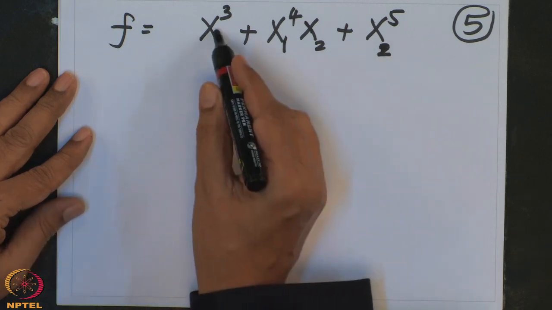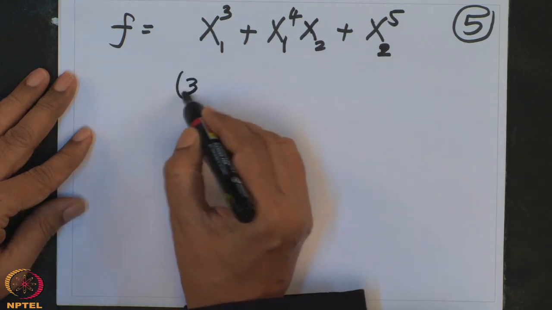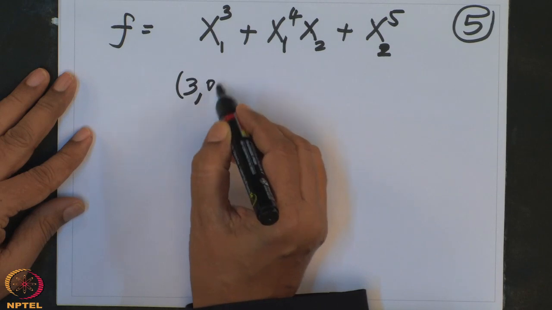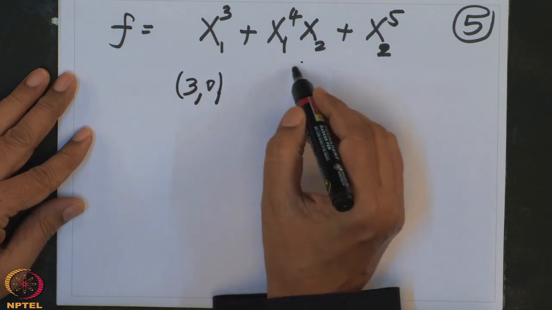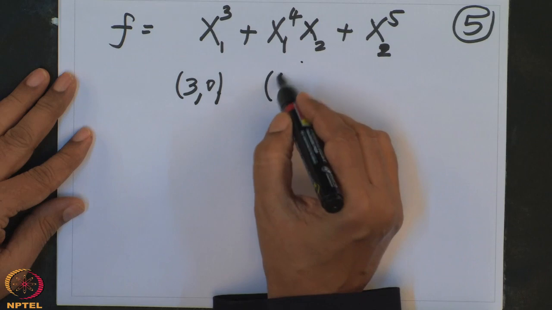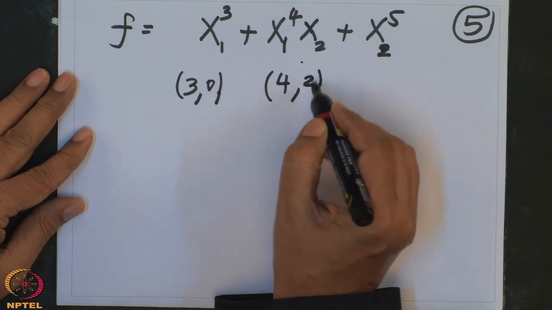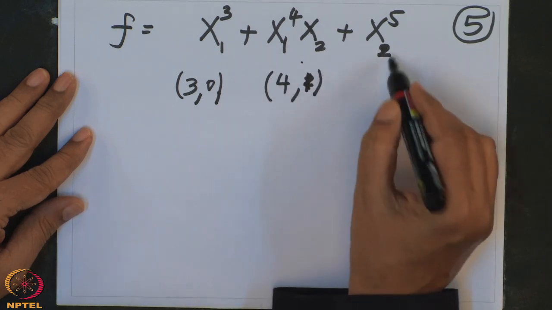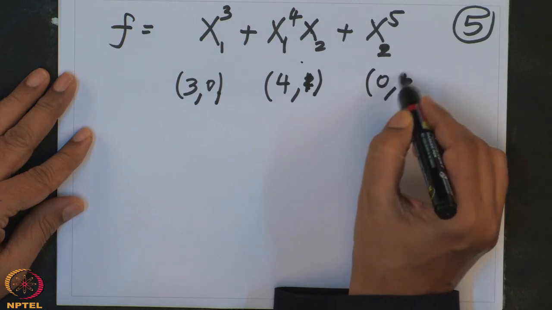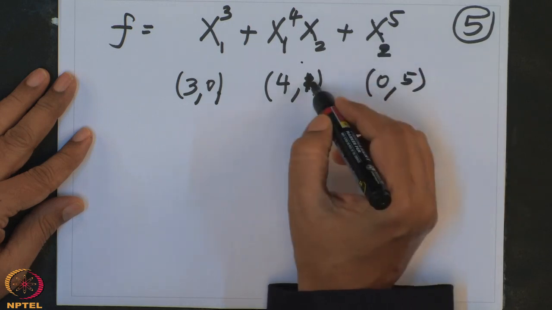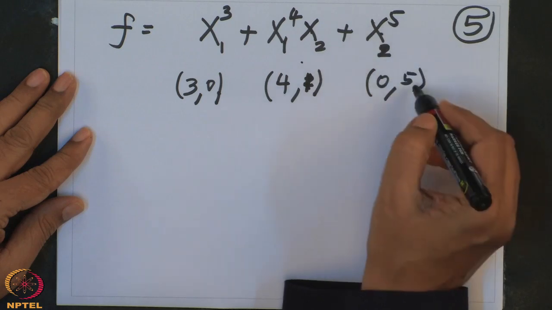So what is the multi-degree of this monomial? It is 3, 0. Here the multi-degree I am writing is 4, 1. Here the multi-degree is 0, 5. x1 doesn't appear, therefore 0, and x2 appears 5 times.